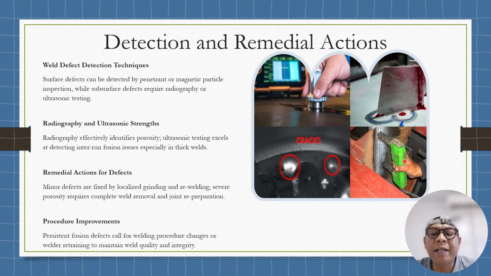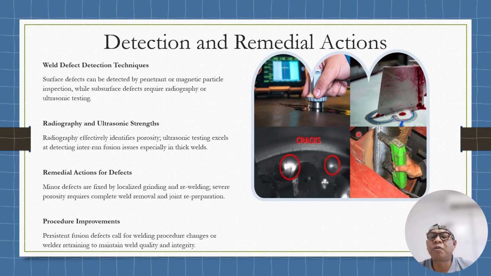So persistent fusion defects call for a welding procedure change or welder retraining to maintain weld quality and integrity. So you see this one is MT, PT, UT, then crack inside. Detecting weld defects requires an inspection technique based on the nature of the imperfection. Surface breaking defects can be identified using penetrant or magnetic particle inspection.